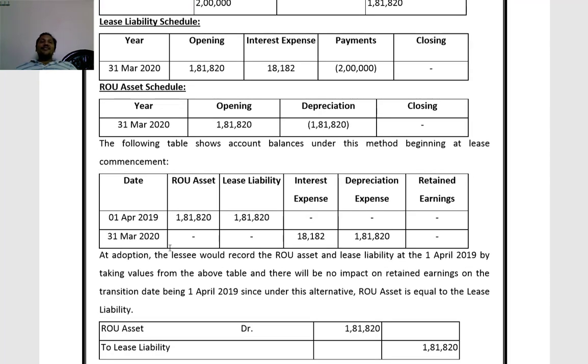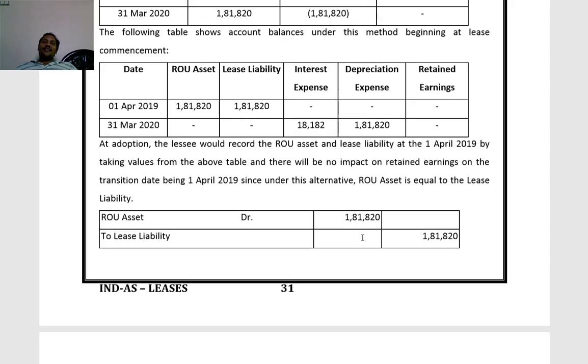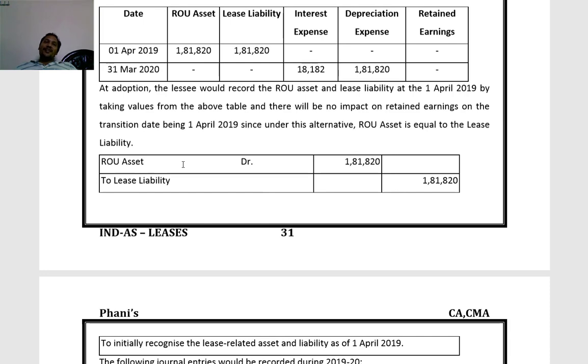Then at the beginning of the year 2019-20, that is on 1/4/2019, right of use asset is 1,81,820. Lease liability also 1,81,820. And interest expense for the period 18,182. Depreciation 1,81,820. Now the entries at the beginning of the period.